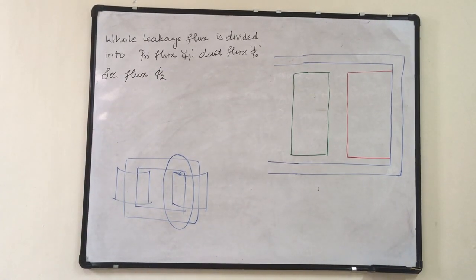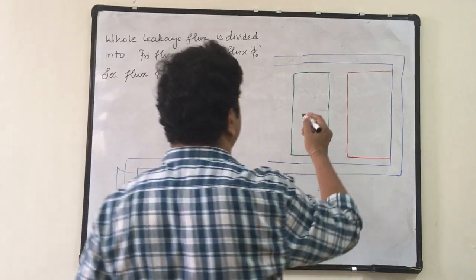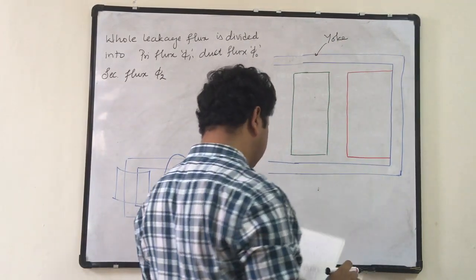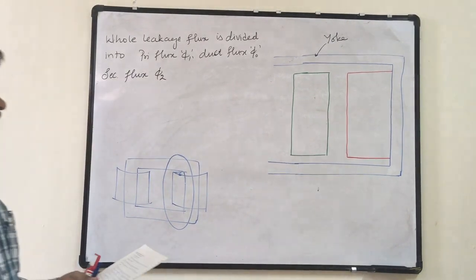Primary flux, secondary flux and duct flux. This is the yoke part.